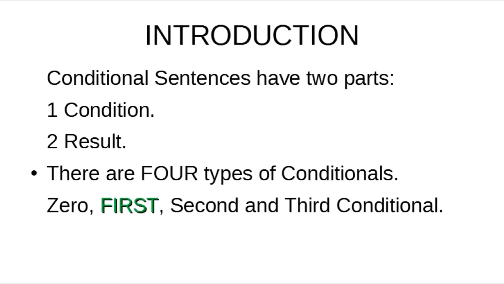So, to start, you need to know that conditional sentences have two parts. First part, condition. Second part, result. And we have in English four types of conditionals. We have zero conditionals, first conditional, second conditional, and third conditional. But now we are going to focus on first conditionals.